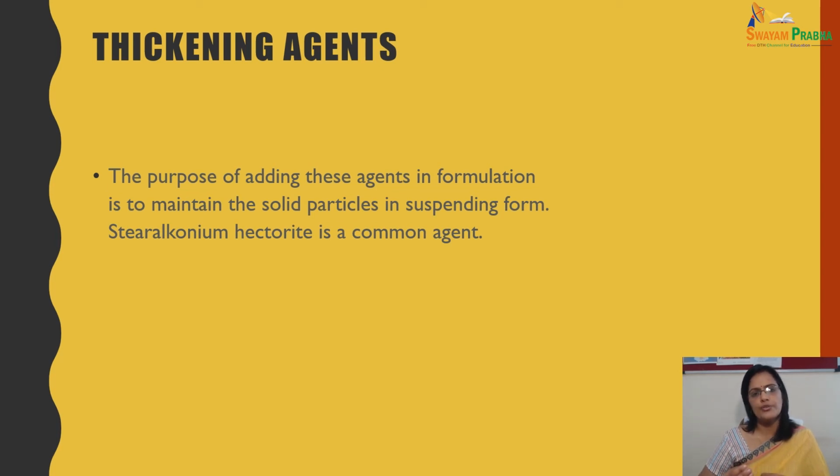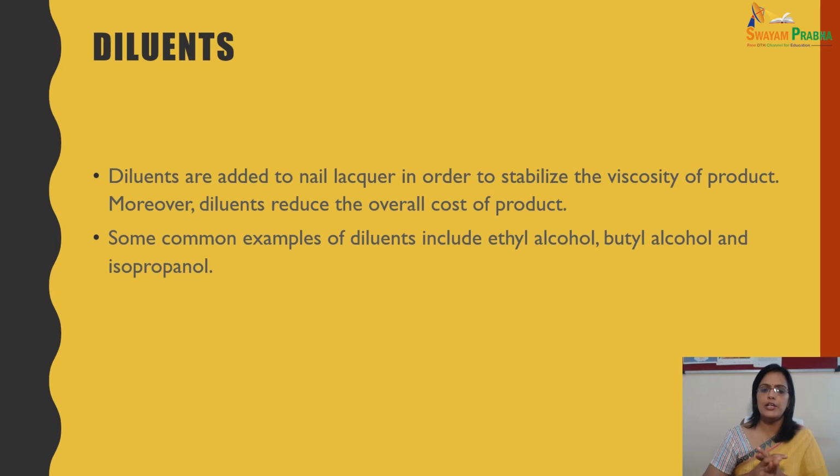They show thixotropy, and their solutions are viscous. So this is about thickening agents. Diluents are added to the nail lacquer in order to stabilize the viscosity of the product. Moreover, diluents contribute to reducing the overall cost of the formulation.